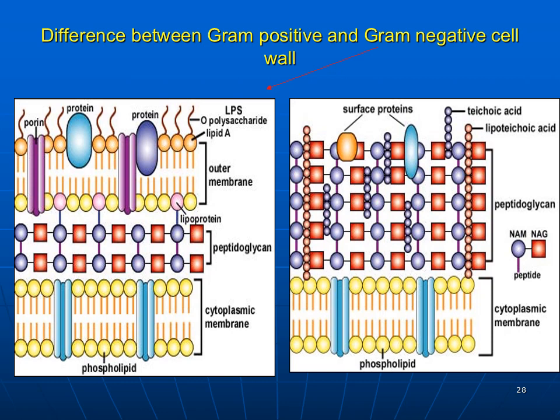The main difference is that the thickness of the peptidoglycan is more in gram-positive organisms, whereas it is less in gram-negative organisms. Lipopolysaccharide is present in gram-negative organisms, whereas it is absent in gram-positive organisms. Teichoic acid is present in gram-positive organisms, whereas it is absent in gram-negative organisms.